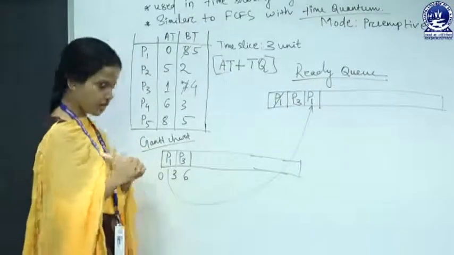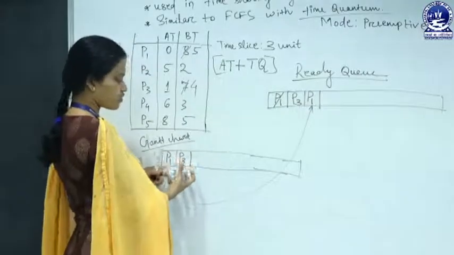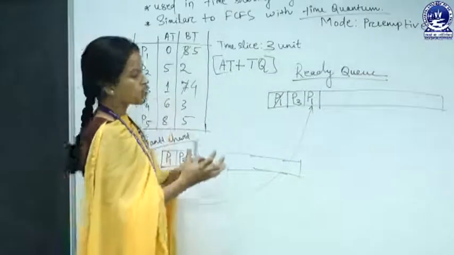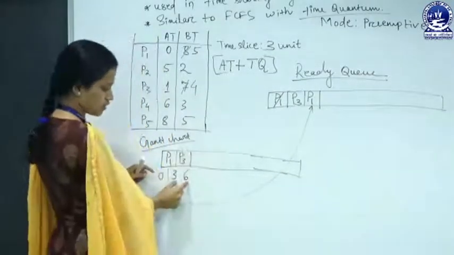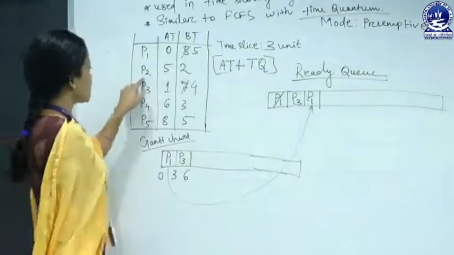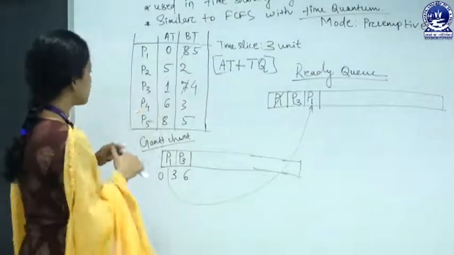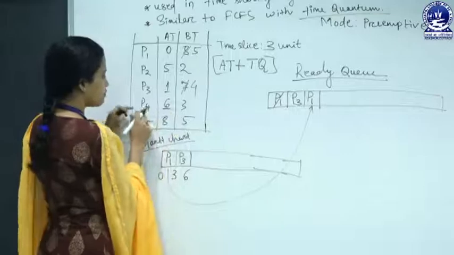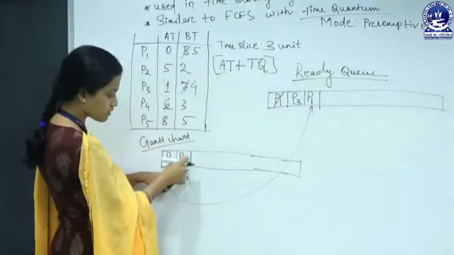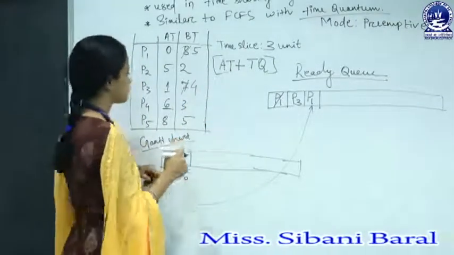Again we have to check, at 6 milliseconds, during the execution of P3, whether any process came into the ready state between 3 and 6 milliseconds. Yes, P2 arrived at 5 milliseconds, and at 6 milliseconds P4 also arrived at the ready state, and at 6 milliseconds P3 will be preempted.